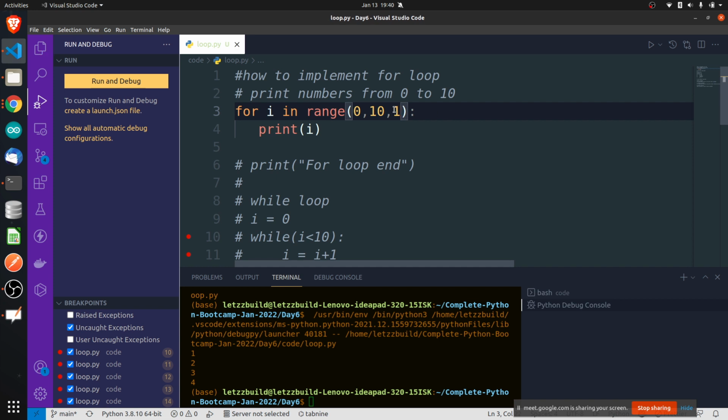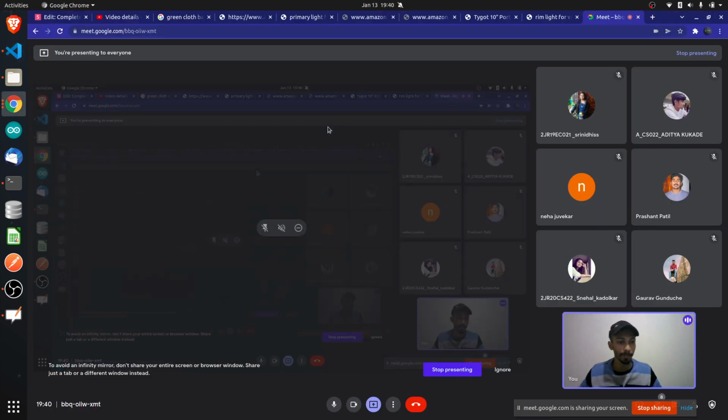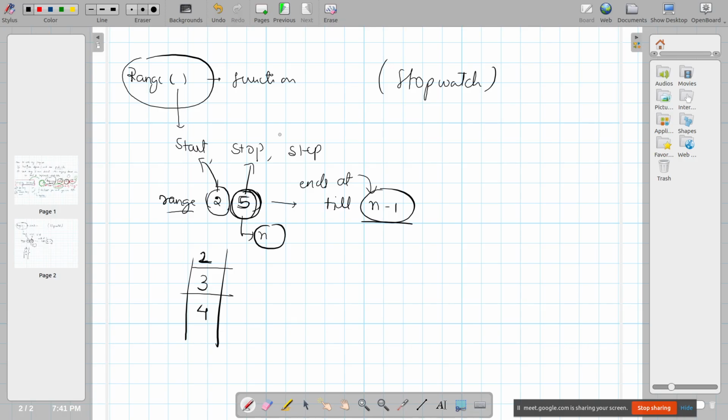So what is the meaning of step here? Step is basically used to skip. Think of all such numbers, 1, 2, 3, 4, 5, 6, 7, 8, 9, 10. If you give step as 1, it will keep on skipping one number. In every iteration, it will just jump one number and go. One jump it will take. If you write step as 2, it will skip two numbers. I hope it is clear.